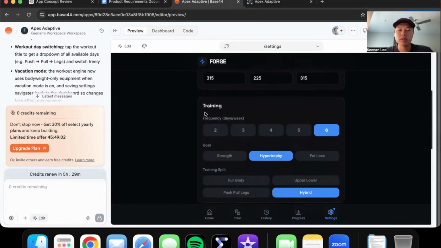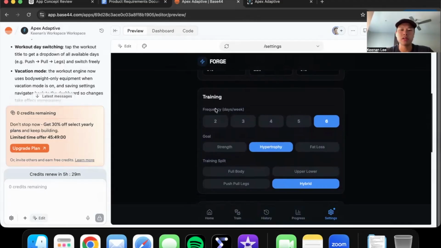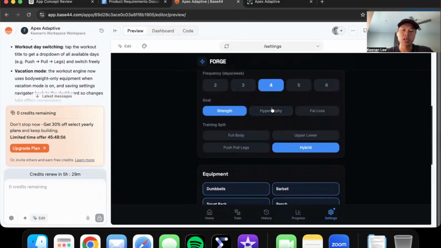Okay. Training frequency, how many days a week I can train. I can change it to, let's say, 4. What's my goal? Do I want to have strength, hypertrophy, fat loss? Let's say I want strength. And then what training split do I want? Do I want full body, upper lower, push pull legs? Do I want a hybrid split? Hybrid is basically just kind of full body, but it's more specific. So, for example, it might give me a shoulders and legs, instead of full body. It might give me arms and back, right?